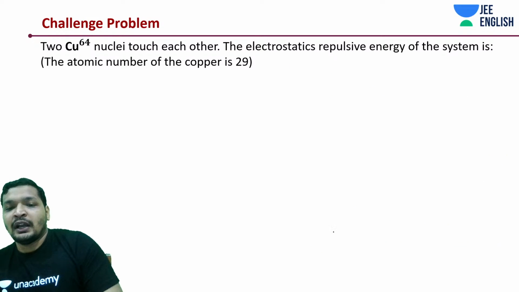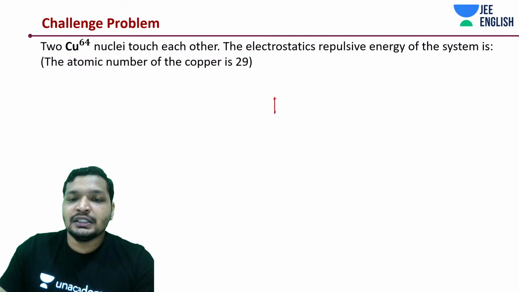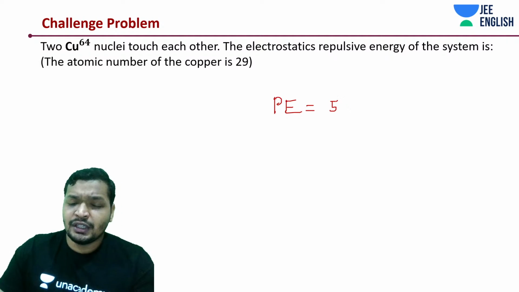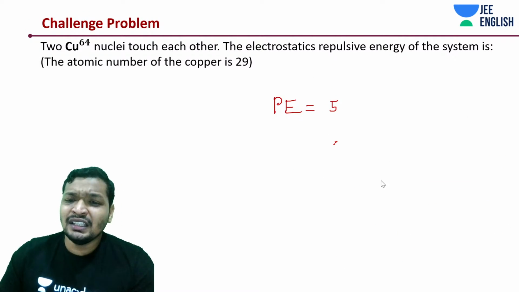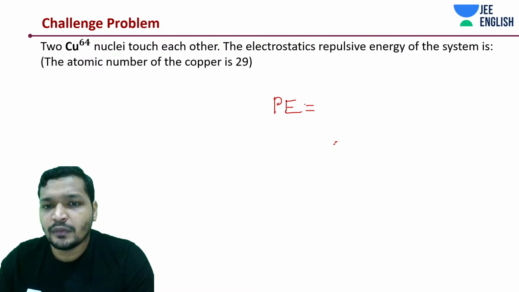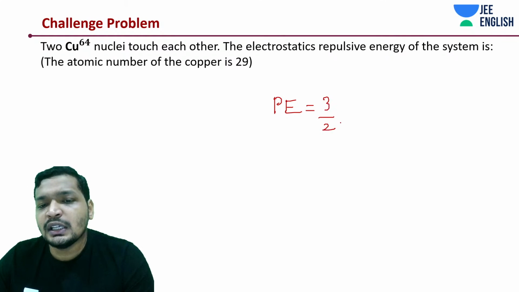So finally you have potential energy as 3 by 2 into 29 square into 10 to the power 5 electron volt.